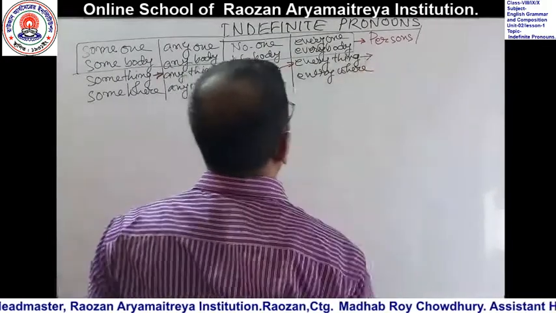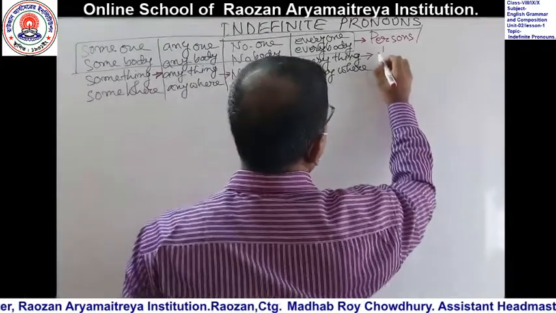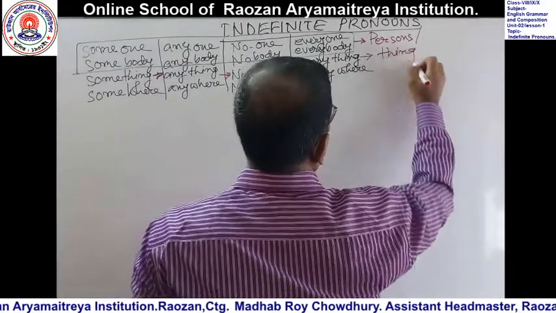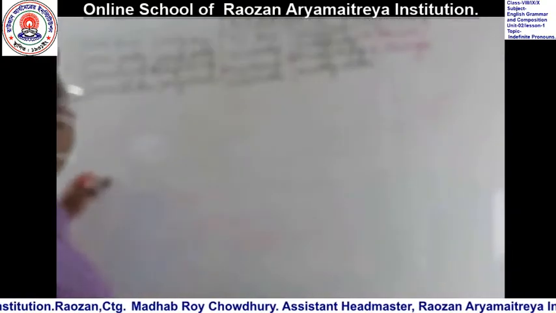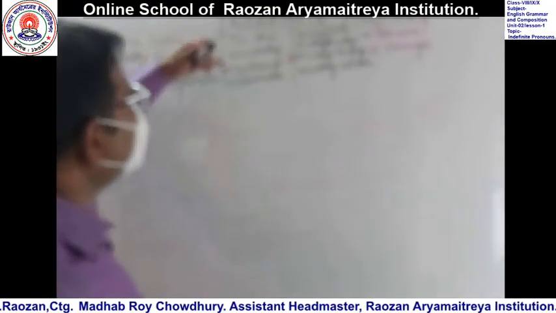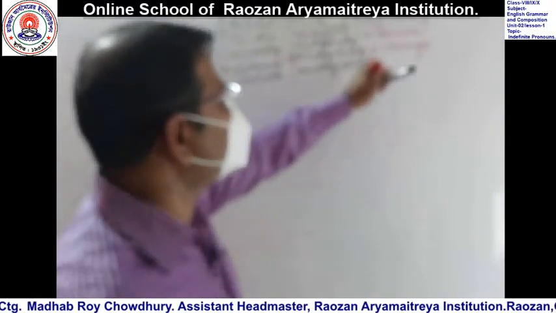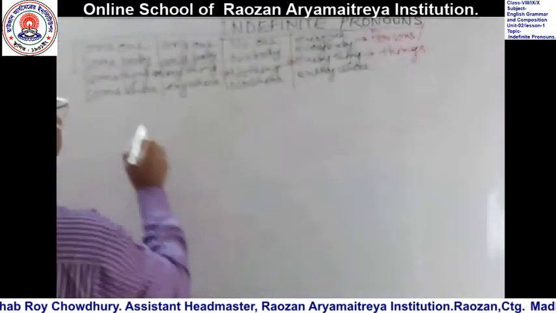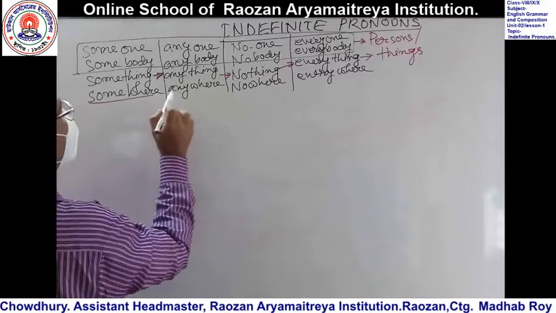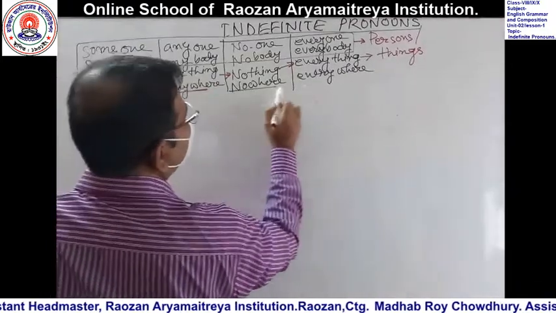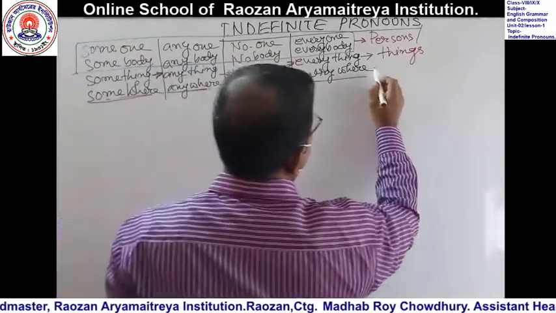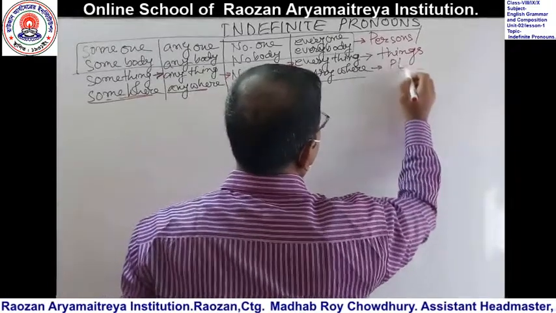These pronouns are used for things, any concrete materials. Something, anything, nothing, everything refer to things. Now come to the last one: somewhere, anywhere, nowhere, everywhere. These are used for places.